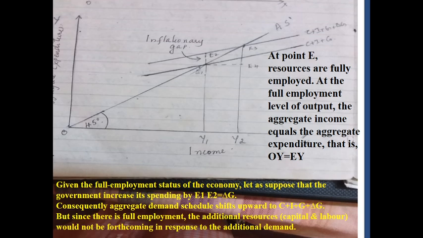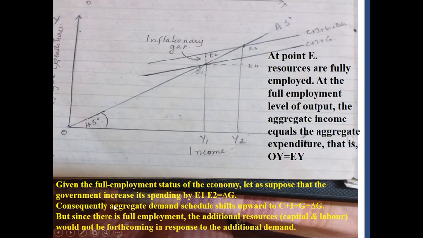This is called delta G, that is the increase in government expenditure. As a result of that, the aggregate demand curve shifts up to C plus I plus G plus delta G.